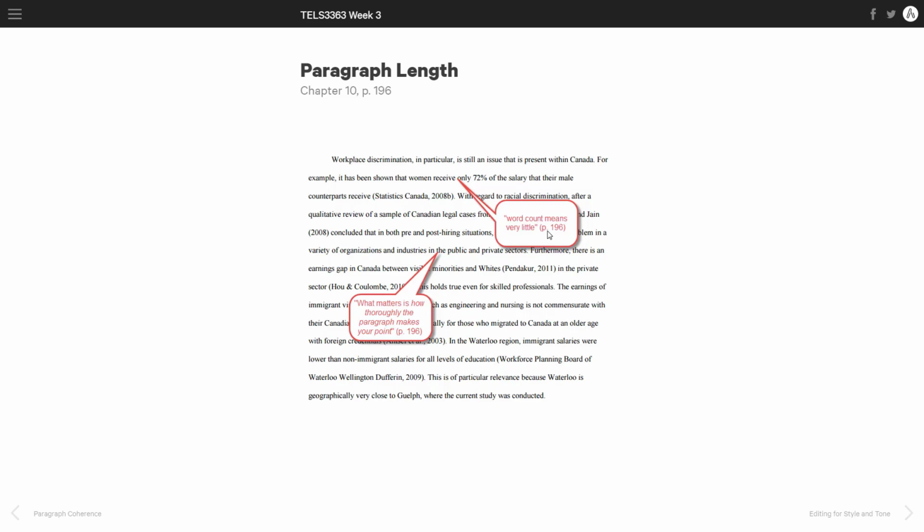So don't try for word count when you're trying to figure out if you've got good paragraph length. Make sure that whatever you have started off in your topic sentence is supported throughout the paragraph. It all ties together, and that the paragraph, taken as a whole, makes the point. So those are the things you need to consider. Not word count, not how long it sits on the page, but whether it all ties together.